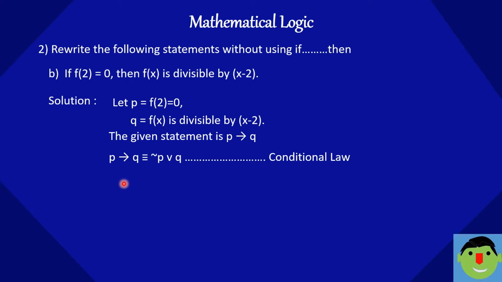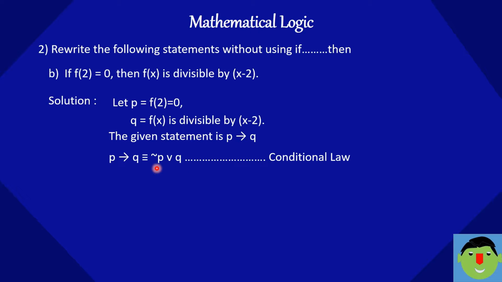According to conditional law, p implication q is nothing but negation of p or q. We have to rewrite the statement without using if and then. So if and then is nothing but implication. Okay. So according to conditional law, p implication q is nothing but negation p or q.